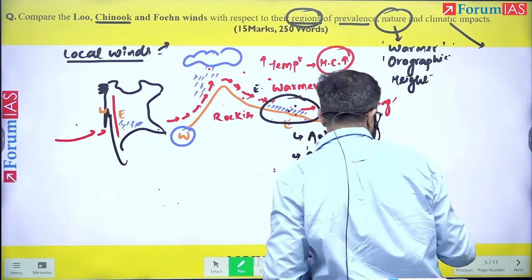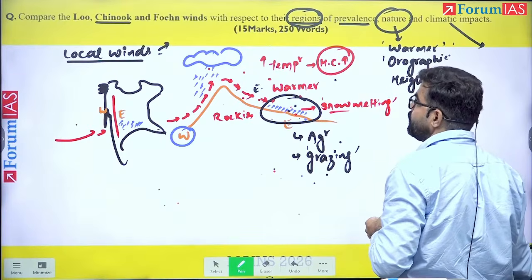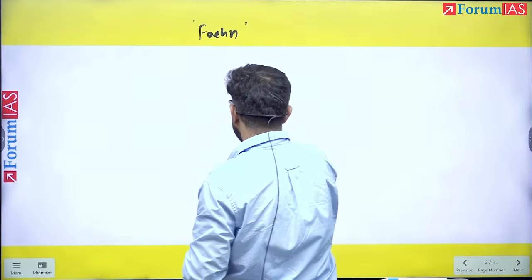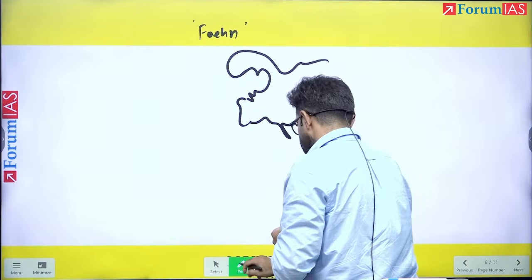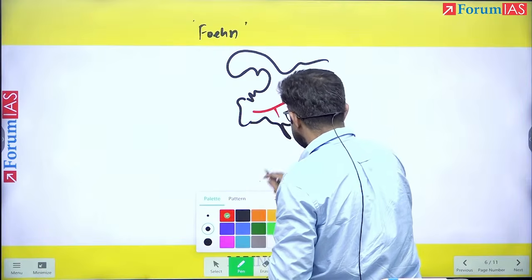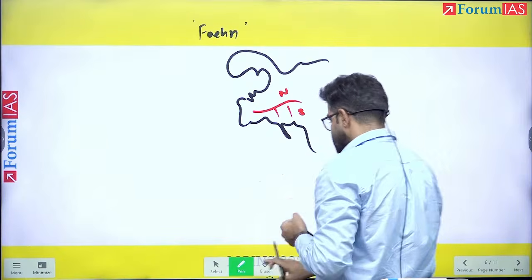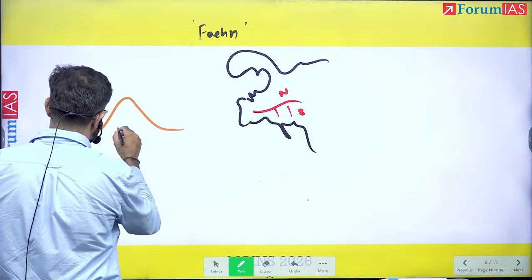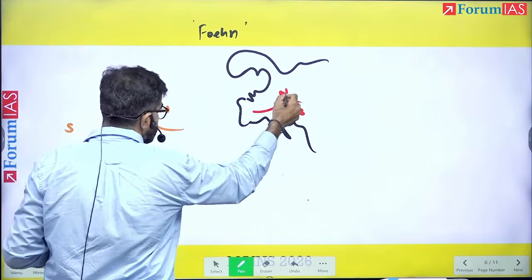So now see here, the second wind, that is, I'm going to explain the Foehn. So where is it found? If this is Europe, see here, in this Europe we have the Alps, right? From the Mediterranean, this is the southern slope and this is the northern slope of the Alps. Now I'm taking the southern and northern slopes of the Alps. From the southern slope, that is the Mediterranean side, I am talking about the other slope, that is the northern slope.